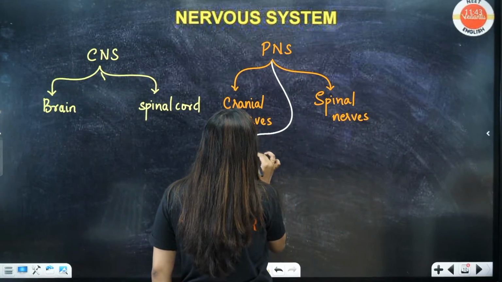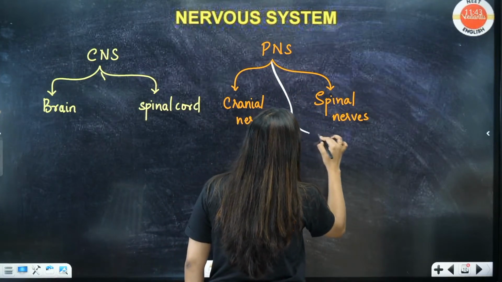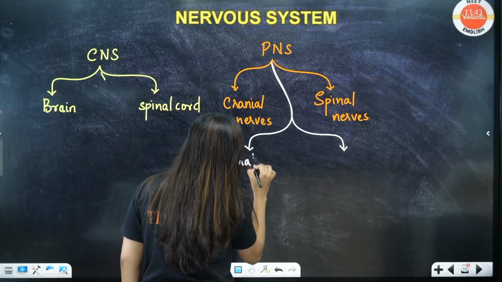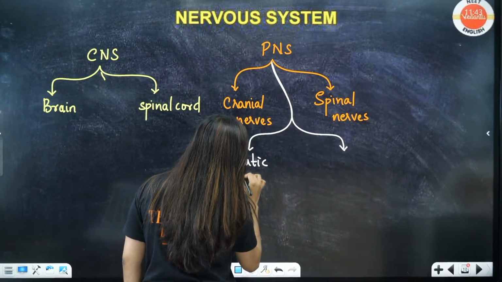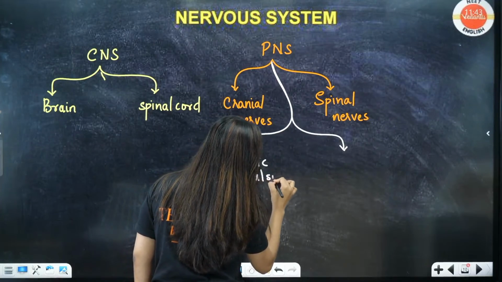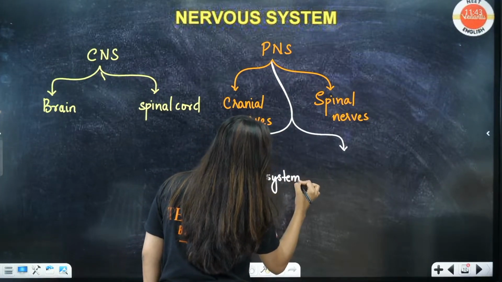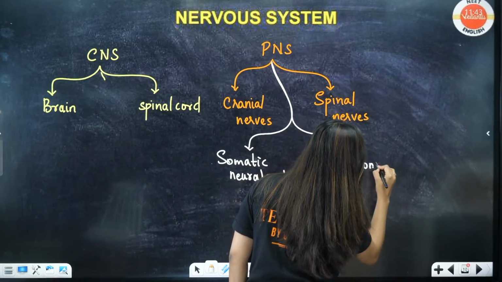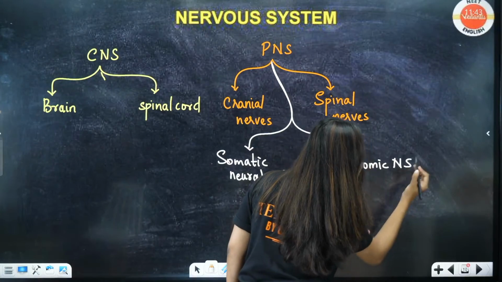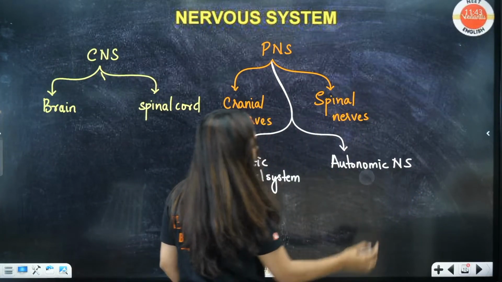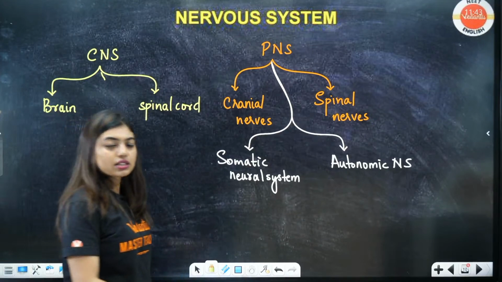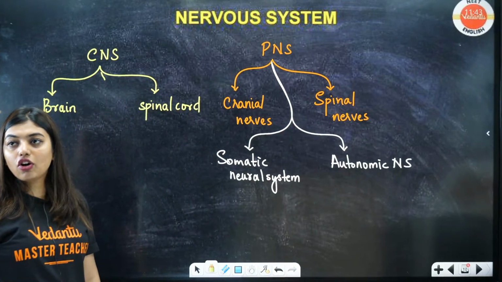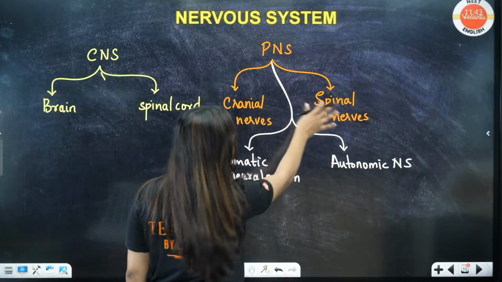It is divided into somatic neural system and autonomic neural system. Now, before we go into that, 12 pairs of cranial nerves, 31 pairs of spinal nerves. Correct, wrong? Very good. This is 12, this is 31, okay?